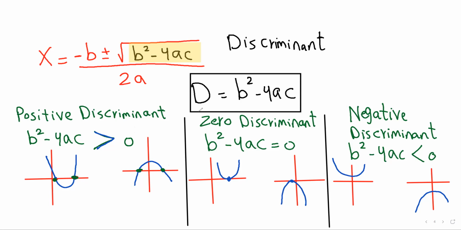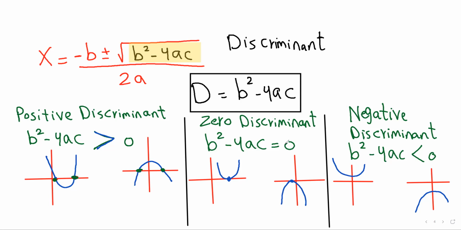In the second case, if the discriminant equals 0, b squared minus 4ac is equal to 0, it means the quadratic equation has two real equal roots, and because of that we can say the equation has one real root.